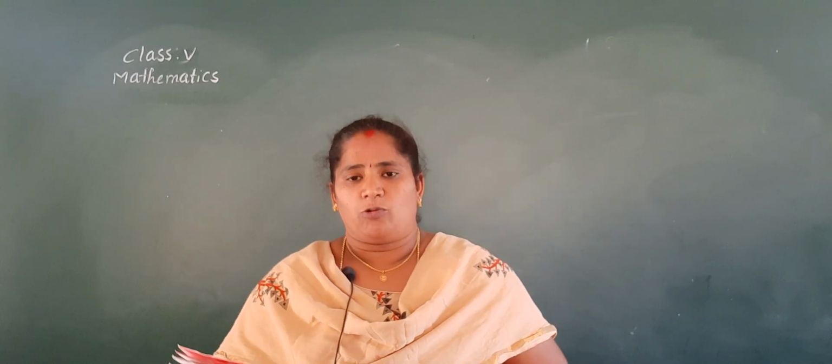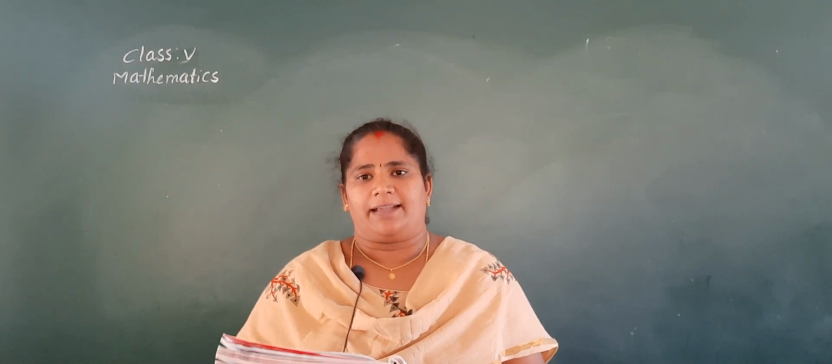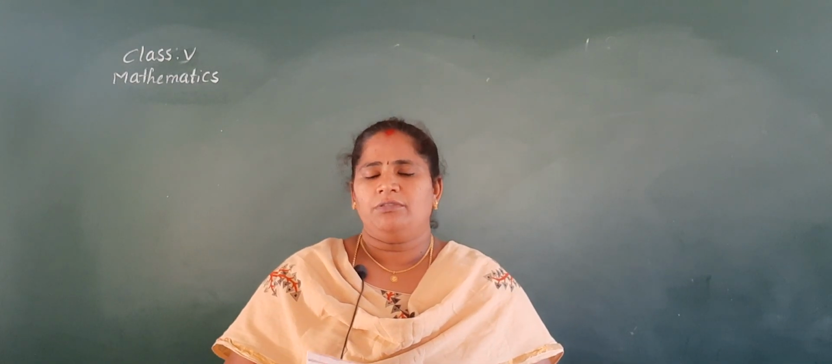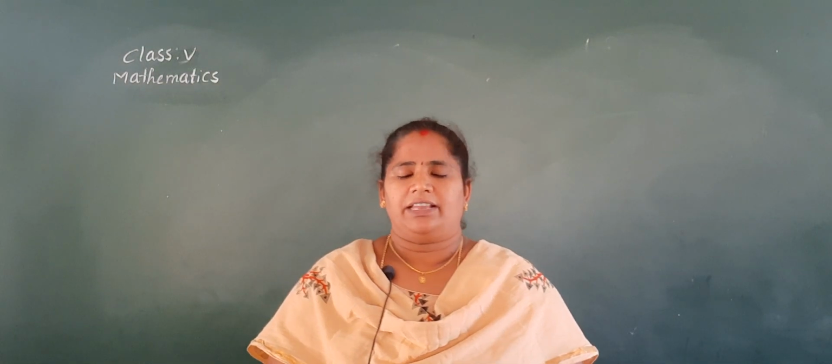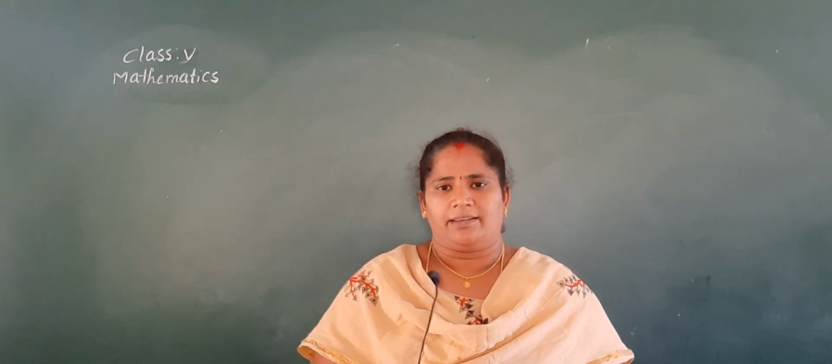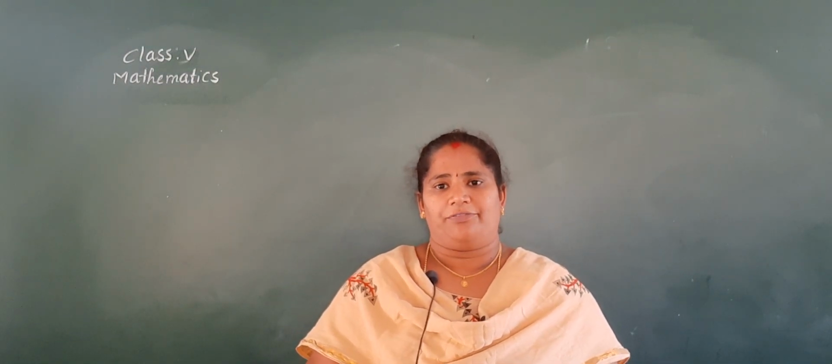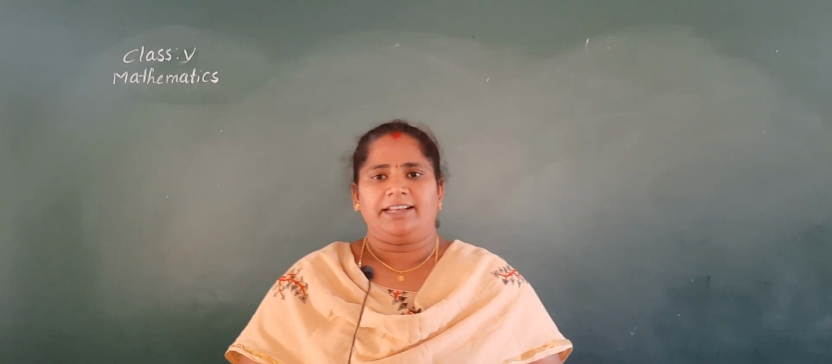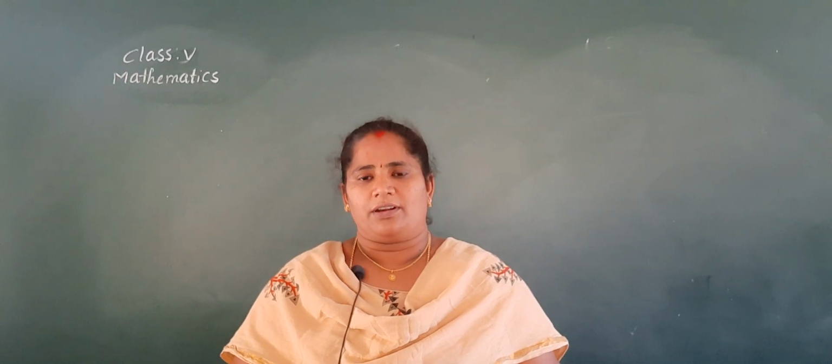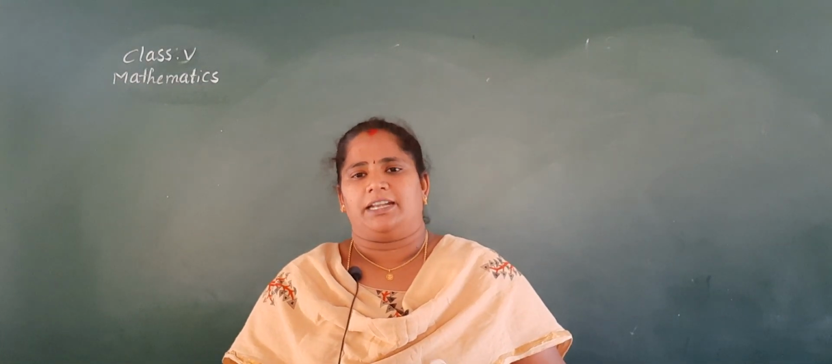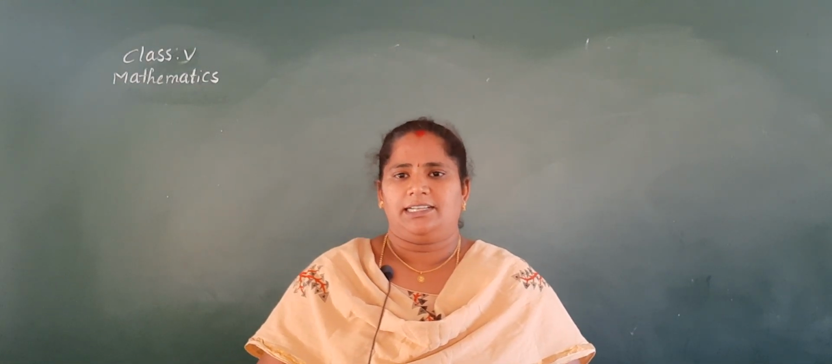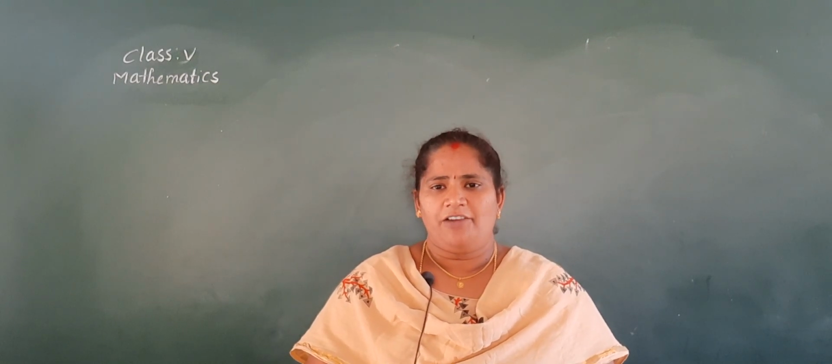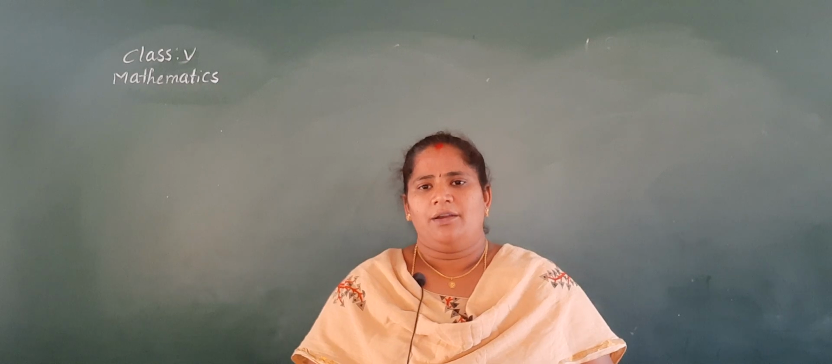When a quantity increases multiple times by the given number, we do multiplication. When the value of one item is given and we have to find the value of more items, we do multiplication. And we have to find the product of two or more numbers. Product means we do multiplication. The result of multiplication is called product.